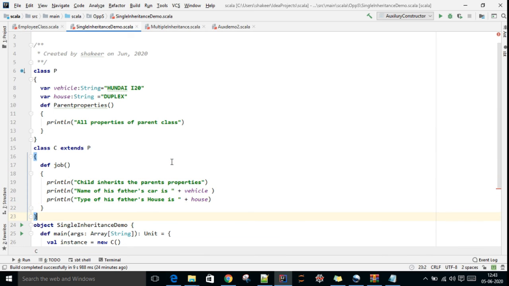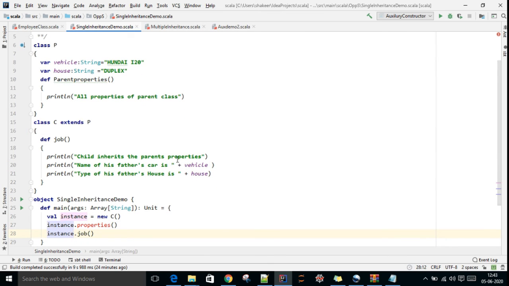In the main method, I have created an instance of the child class. Using the instance, I am referring to the parent class method and the child class method, both.